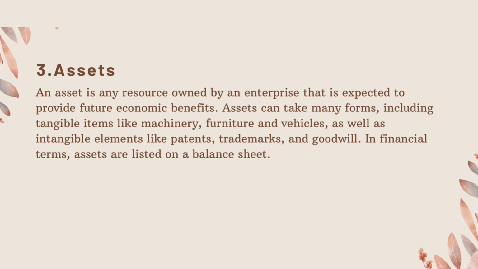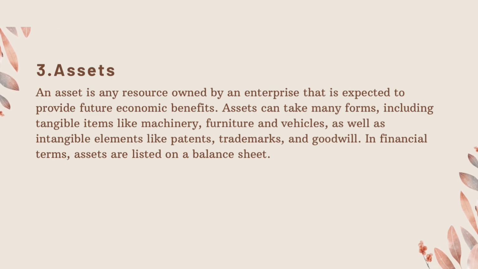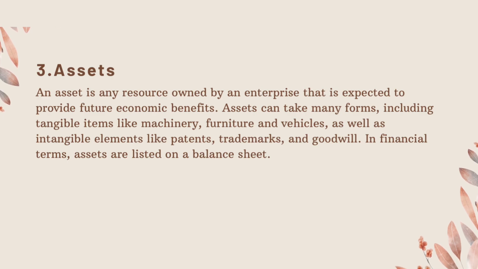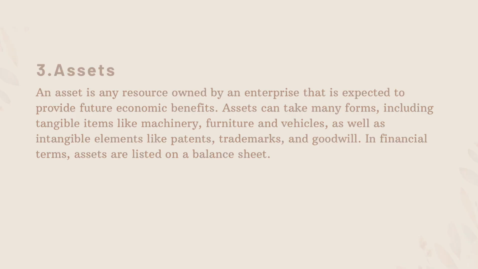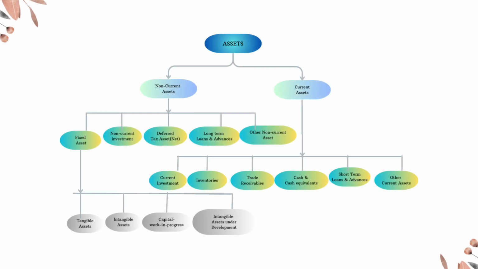3. Assets. An asset is any resource owned by an enterprise that is expected to provide future economic benefits. Assets can take many forms, including tangible items like machinery, furniture and vehicles, as well as intangible elements like patents, trademarks, and goodwill. In financial terms, assets are listed on a balance sheet. Assets can be classified into two categories. 1. Non-current assets and 2. Current assets. Non-current assets are also classified into 5 categories.